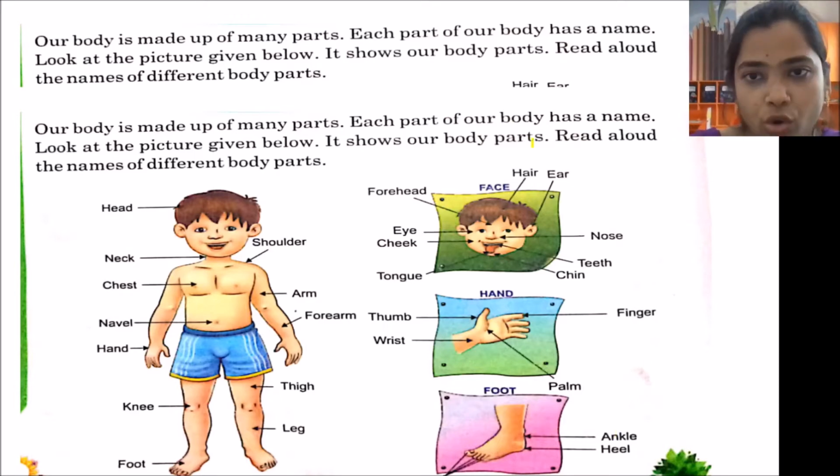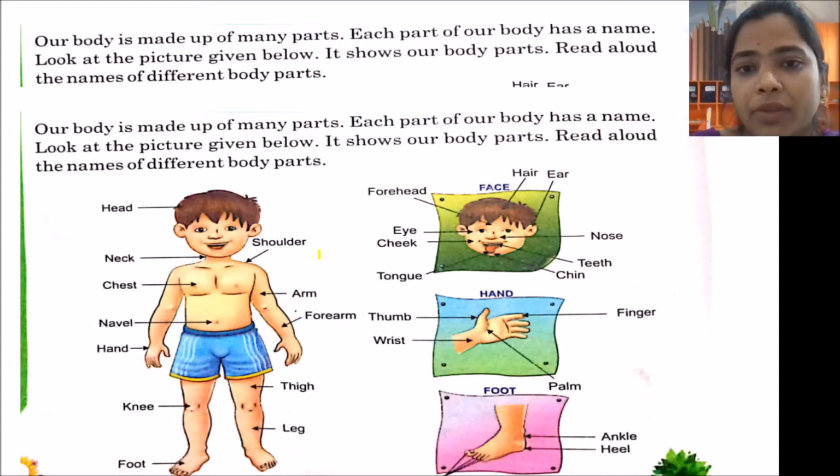So this is the face. So in the face what do we have? So let us know. The first thing is hair. Next what do we have? Ear, right? What is this? It's a nose. Next what is this? It's teeth. Next what is it? It's a chin. Next it is a tongue. Next it is cheek and eye, forehead. So these are the parts of your head.